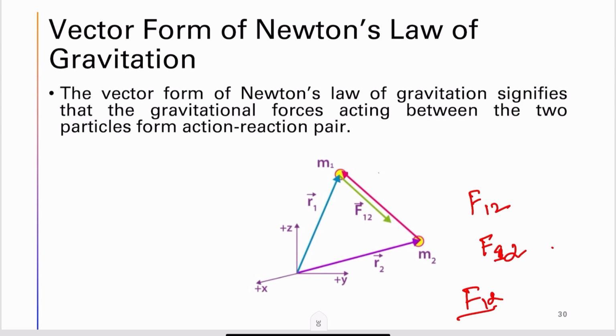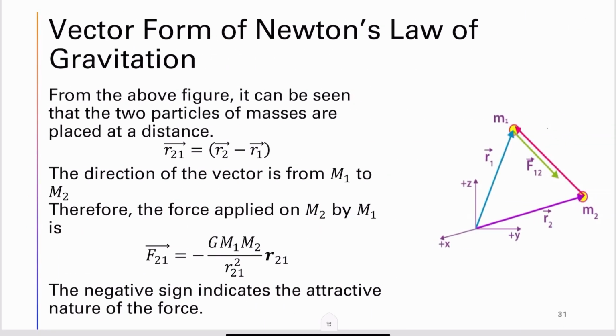Okay, so the vector form of Newton's law of gravitation signifies that the gravitational force acting between two particles forms an action and reaction pair. We'll see how. We have two vectors here, R1 and R2. This is the position vector of M1, which is R1, and here it is R2. The distance vector between M1 and M2 can be given by R21, which is nothing but the R2 vector minus the R1 vector.